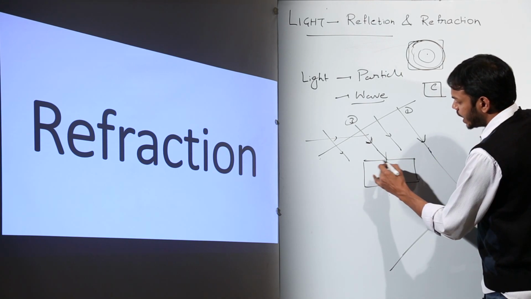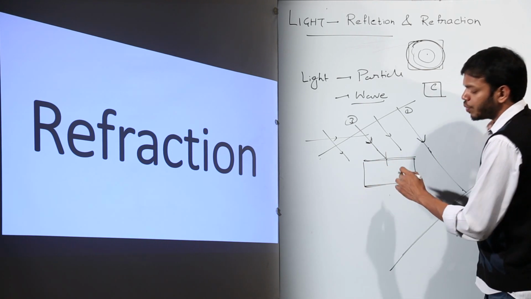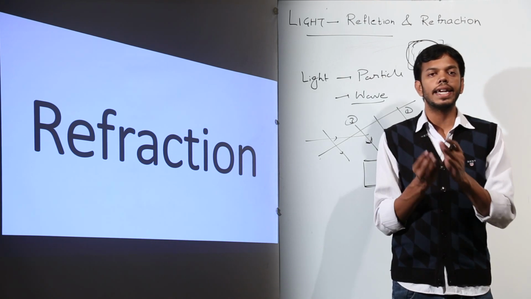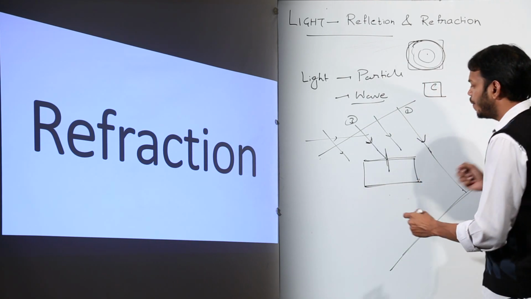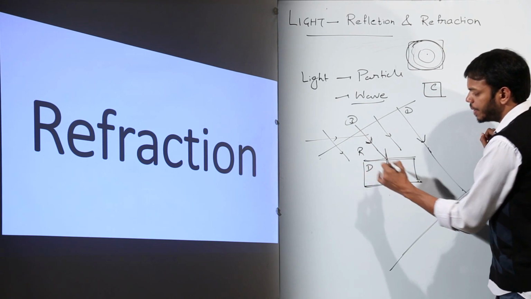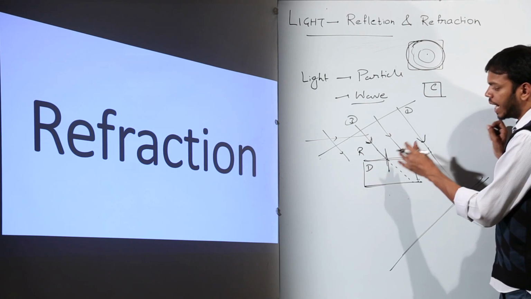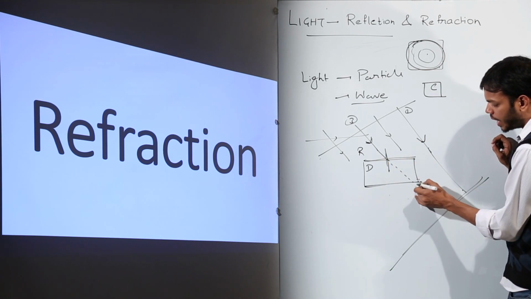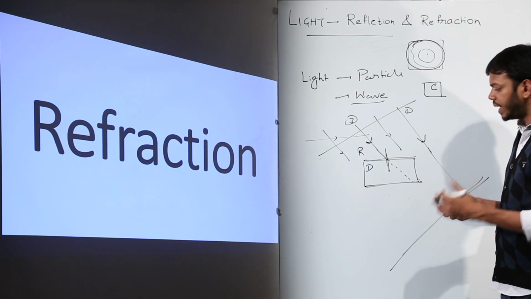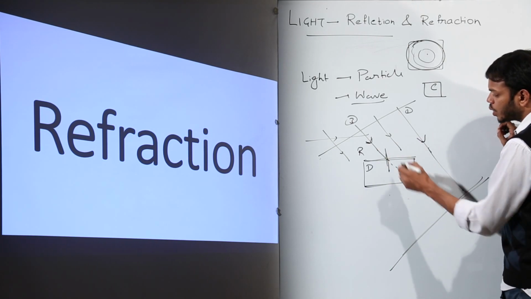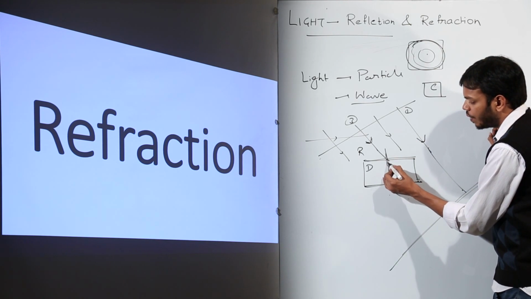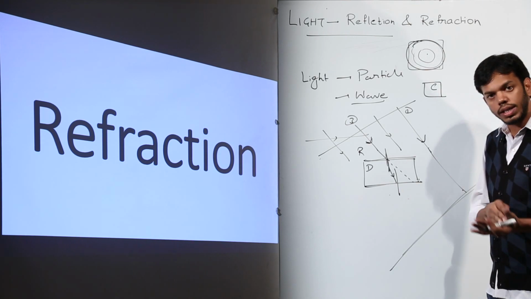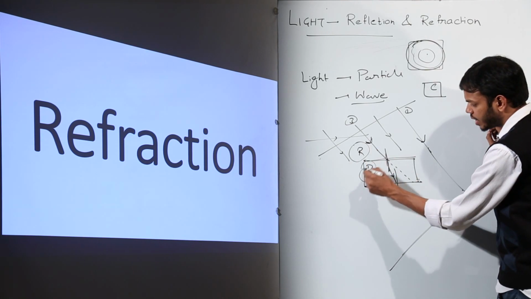What can be done? What is the shortest distance between two parallel lines? The straight line or the perpendicular. That is why rays bend towards the normal when a light ray travels from rarer to denser medium. So instead of going straight, because that would have resulted in more time lag, right? Because speed is slower up till here and speed is back when the ray is out of the denser medium. So just to cover the time lag, the ray covers a smaller distance. That is why rays bend towards the normal when a ray travels from rarer to denser medium.